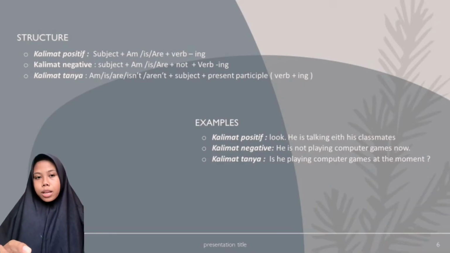Struktur kalimat positif, subjek ditambah am, is, are ditambah verb ing. Kalimat negatif, subjek ditambah am, is, are ditambah not ditambah verb ing. Kalimat tanya, am, is, are ditambah subjek ditambah present or verb ing.